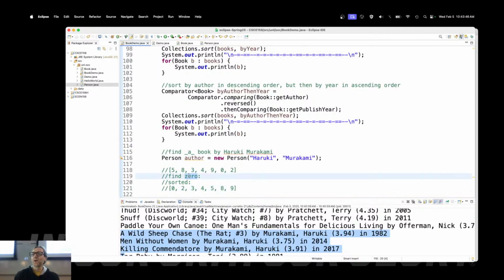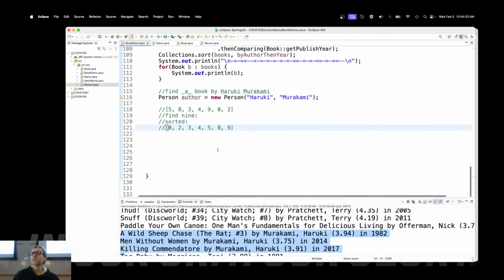So let me change the problem. Let me try to find 9. Before, I made 1, 2, 3, 4, 5 comparisons to get to 9. Here I would have to make 1, 2, 3, 4, 5, 6, 7 comparisons to get all the way to the end. But it's sorted.